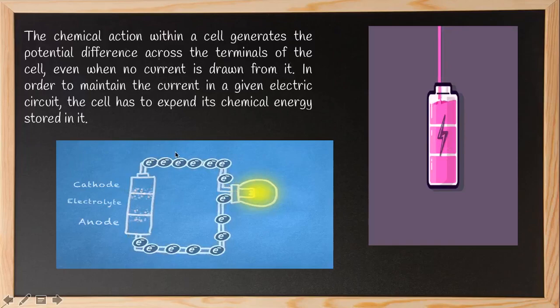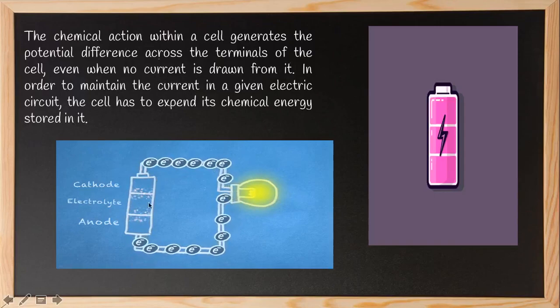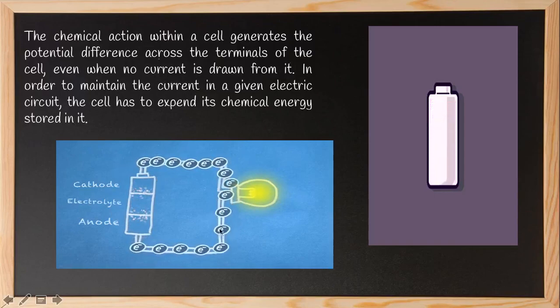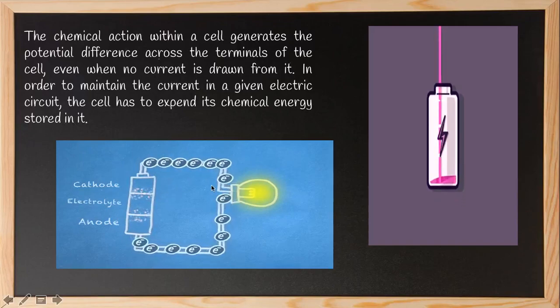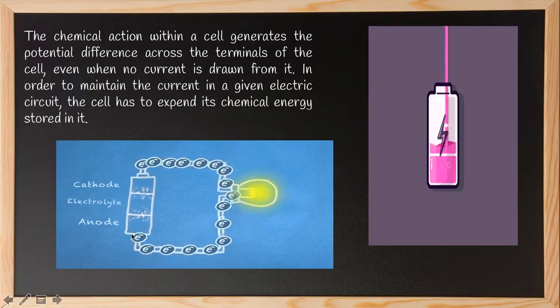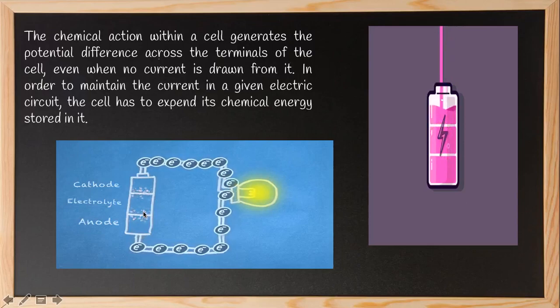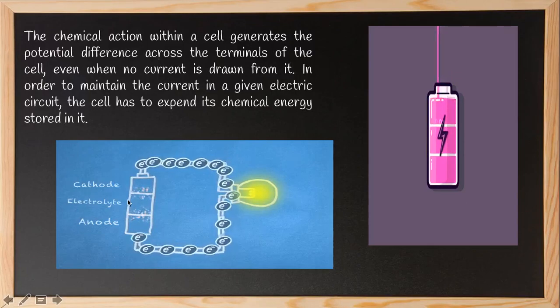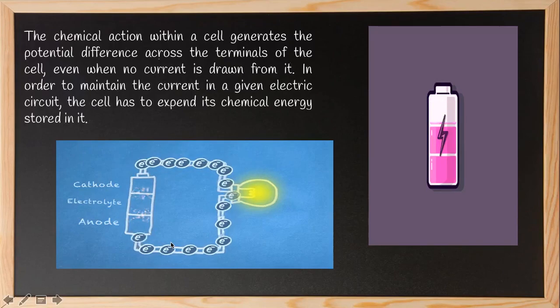This potential difference is present in a circuit even if there is no current. For example, the chemical energy present inside this battery is converted into electric energy by the flow of these electrons. Even if there is no current passing through the circuit, there is still a potential difference present. In order to create this potential difference, the cell has to expend its chemical energy, which is converted into electrical energy.